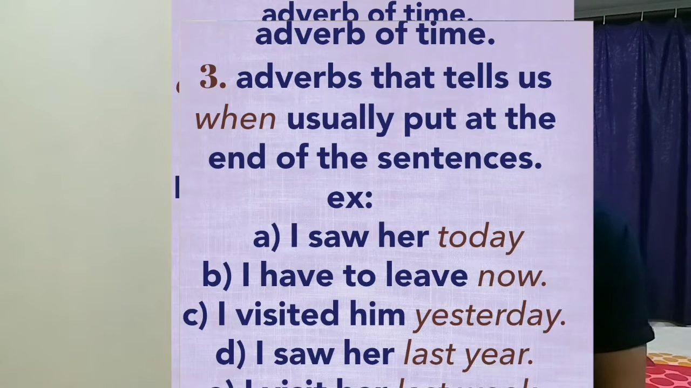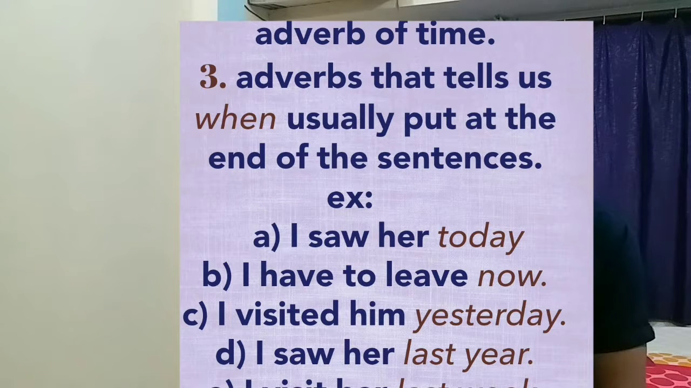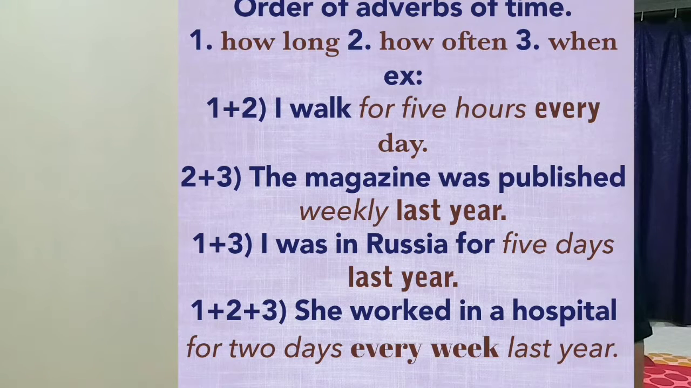The next one is adverbs that tell us when. It is usually put at the end of the sentence. Example: I saw her today. When did I see her? Today. I have to leave now. The next one is, I visited him yesterday. When did I visit him? Yesterday. I saw her last year. When did I see her? Last year. I visited her last week. When did I visit her? Last week. So these are the three types of adverbs.